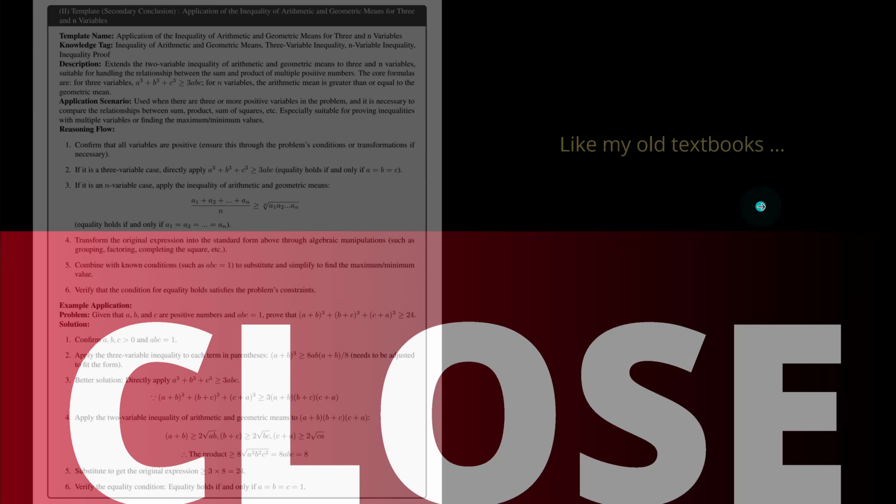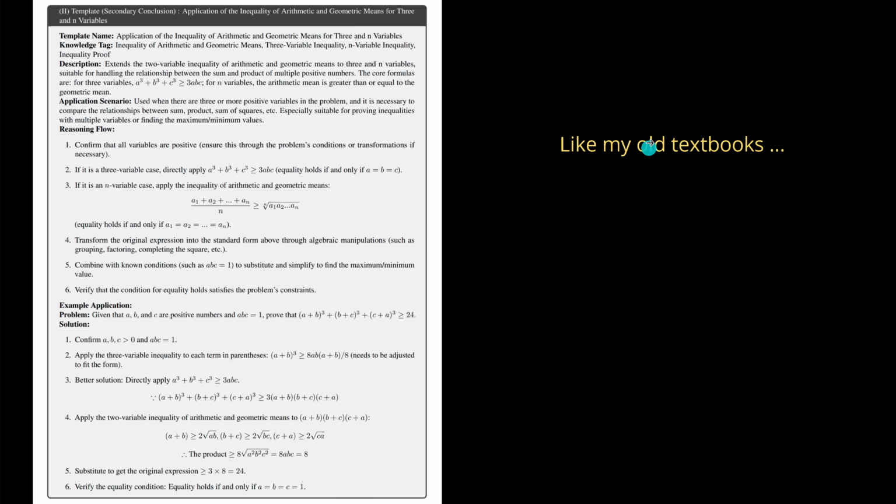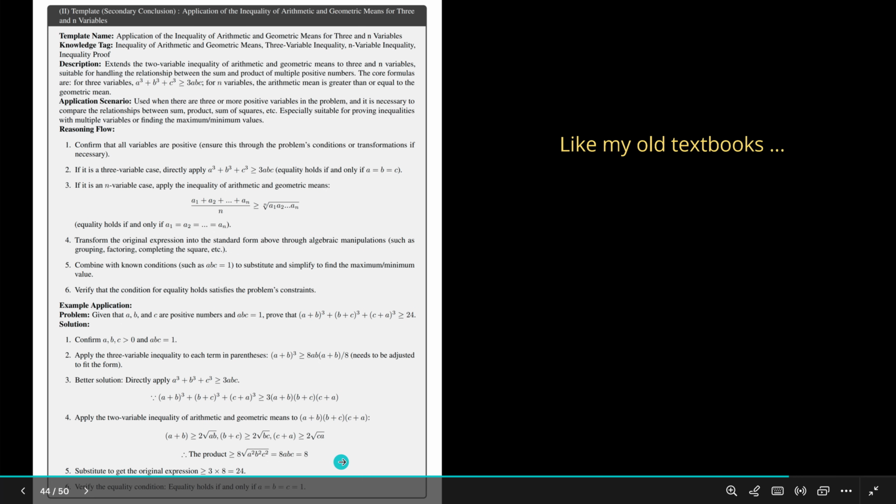Let's come to an end. Okay. Now, I looked here at the templates that Princeton and Peking University published. Those were their guiding lines. Those were their best perfect systems. Look at this. Template, knowledge tag, description, application scenario, and then the reasoning flow. And then the example with an explicit solution calculated given the reasoning flow.